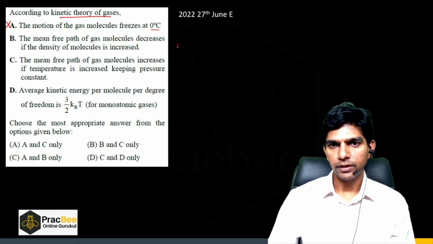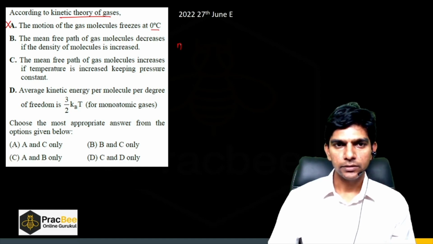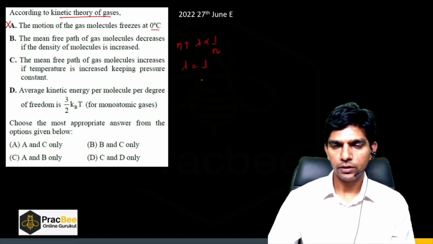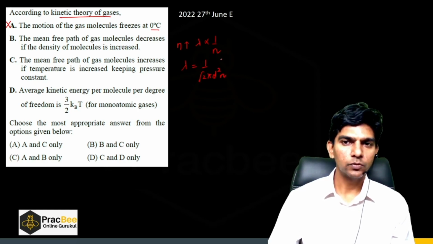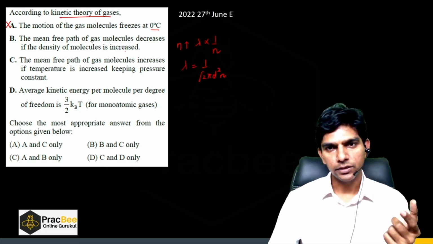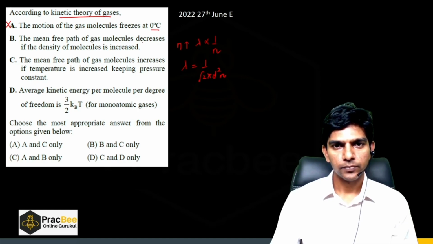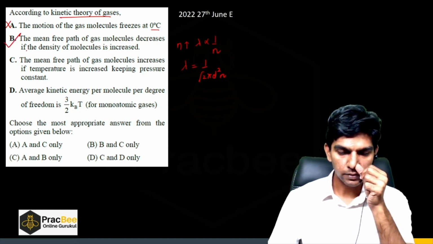So they're talking about N, right? If N is increased, we know that lambda is inversely proportional to N because the formula is lambda equals 1 upon root 2 pi d square N. It is inversely proportional to N. So as N is increased, lambda should decrease, right? So statement B is correct.